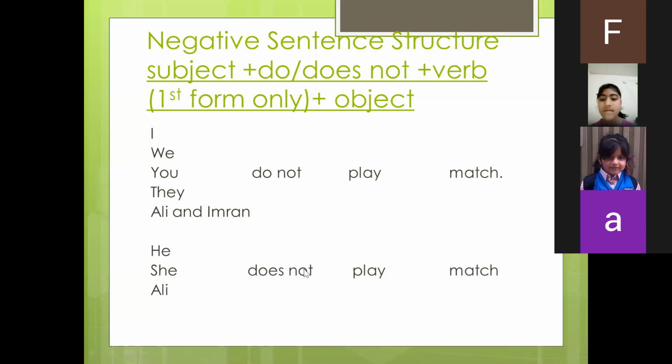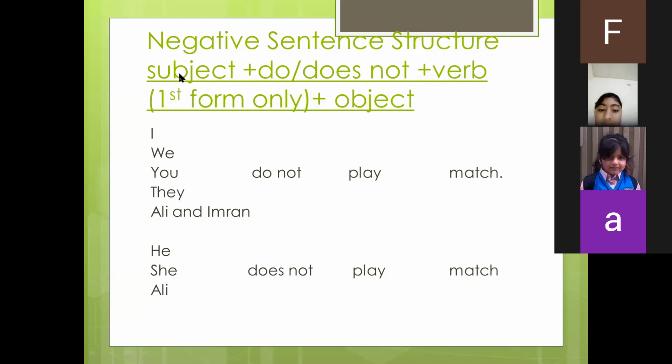So now you can see the structure for the negative sentence in simple present tense. Is it visible to you on your gadget screen? Negative sentence structure? Is it visible on the screen? Okay, thank you. So negative sentence structure, when we talk about the negative sentence structure, here you can see